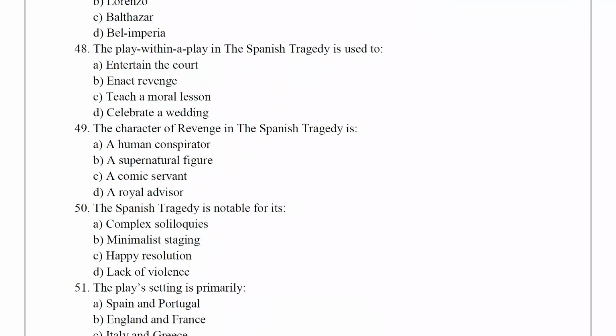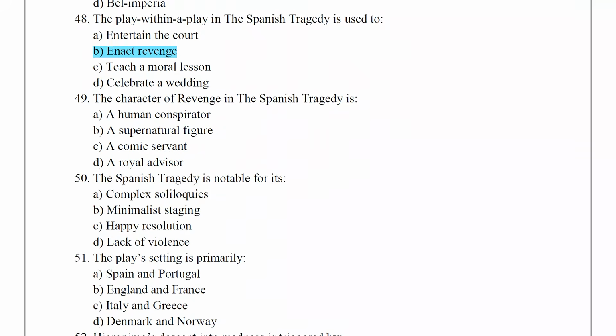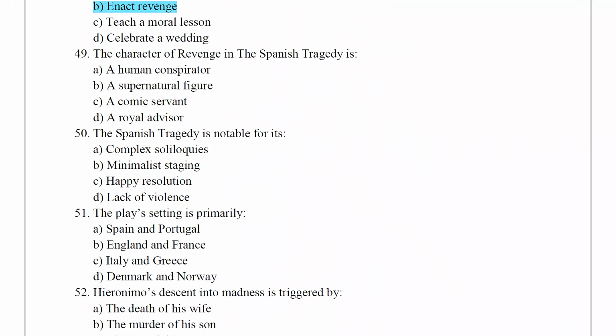The play within a play in The Spanish Tragedy is used to enact revenge. The character of Revenge in The Spanish Tragedy is a supernatural figure.